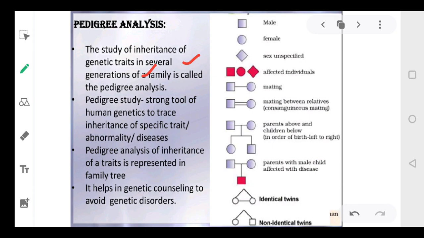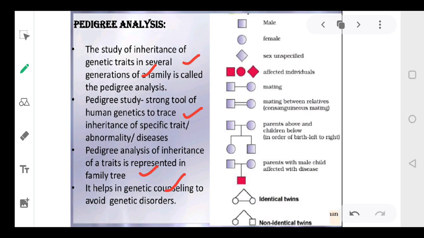We study over 2-3 generations or the entire generations how that disease has traveled. So pedigree study is a strong tool in human genetics to study the diseases, right? And we always represent it in the form of a family tree, and it helps in genetic counseling regarding the genetic disorders. So on the basis of the pedigree analysis, the genetic counselors counsel the parents and tell them how that particular genetic disorder has traveled.